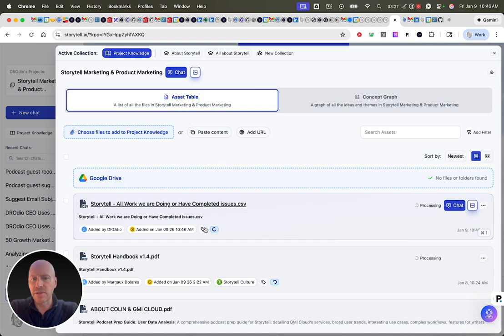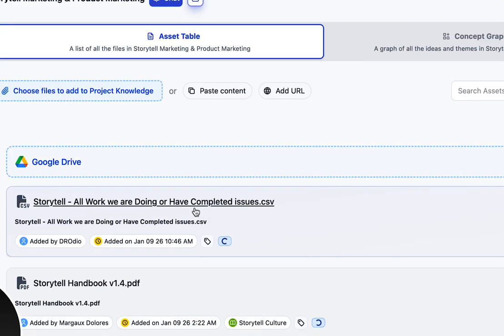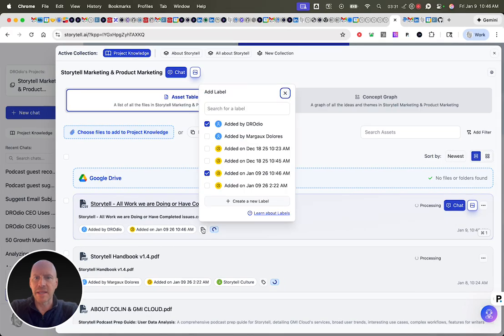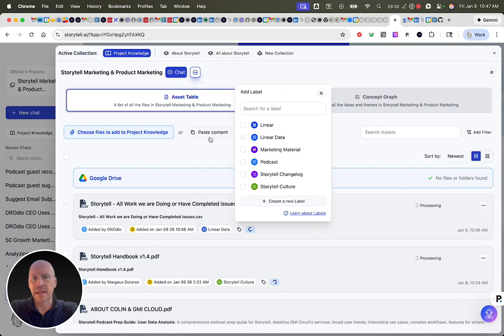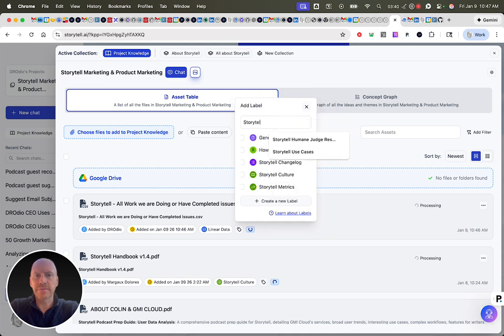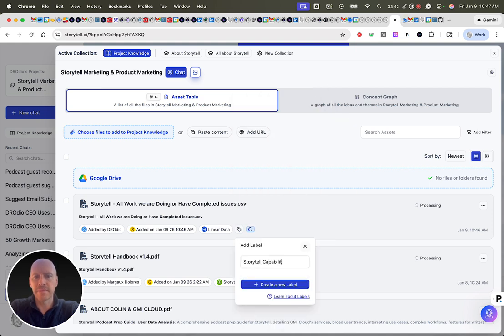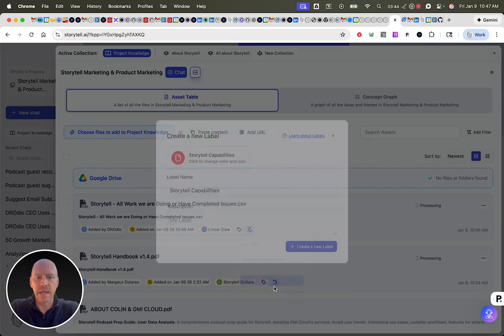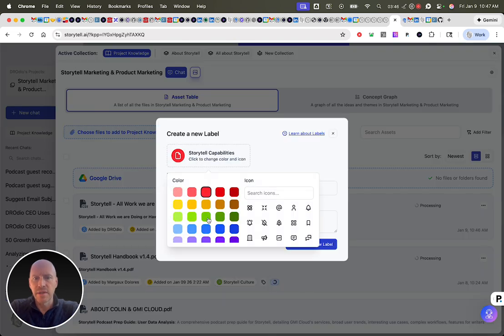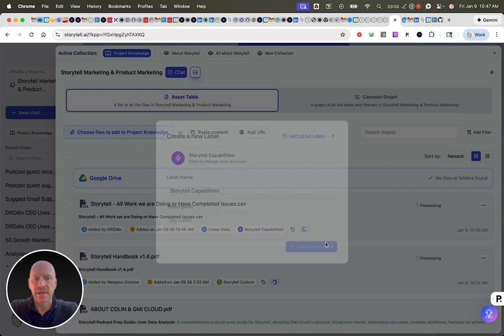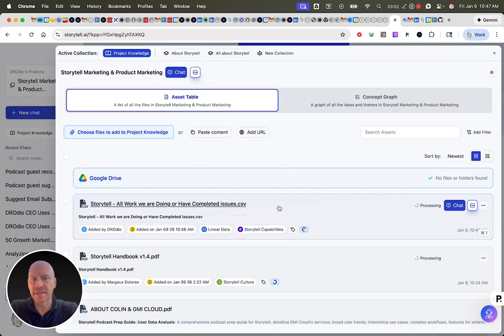And now I'm going to label this. So here is the CSV, and I'll label it as Linear data. And these labels are labels that we just make manually. I'll make a new label as well, just to show you. We'll call it Storytell Capabilities. And I'm going to say create new label. I can choose an icon for this, and I'm going to say create new label. So now we've got this labeled as Storytell Capabilities.